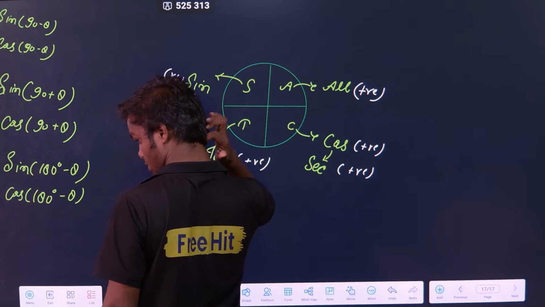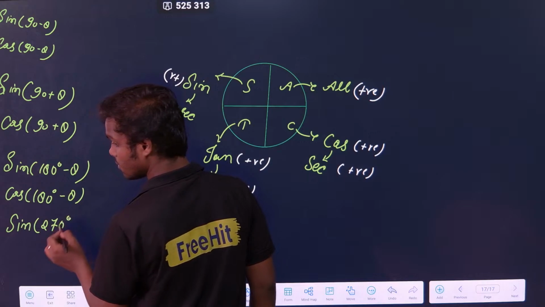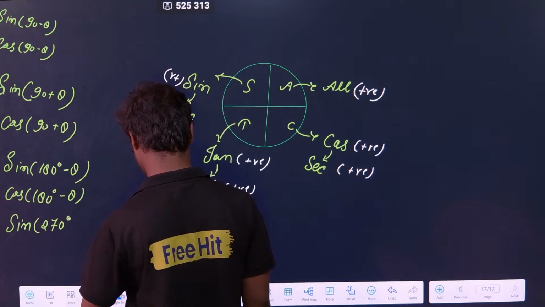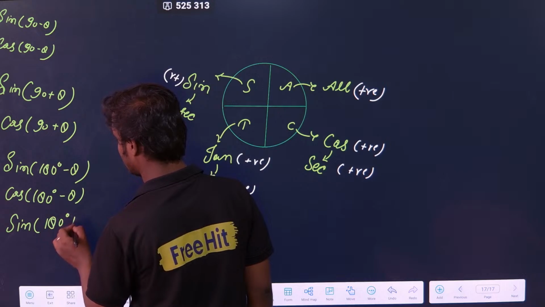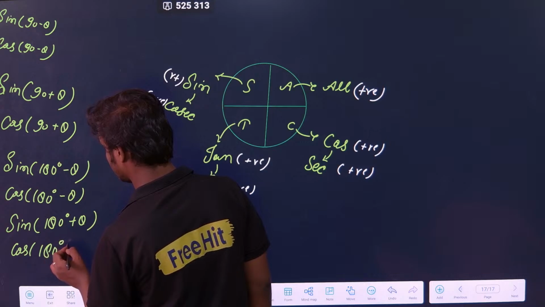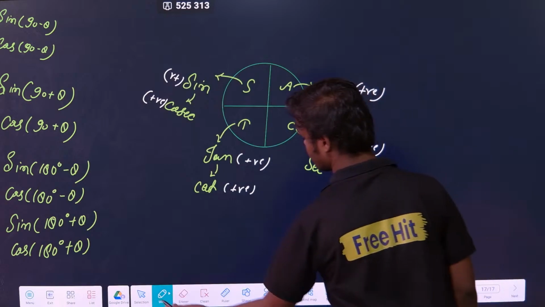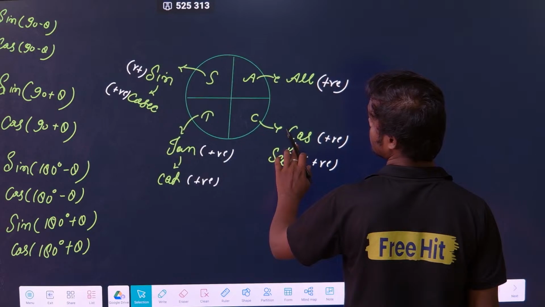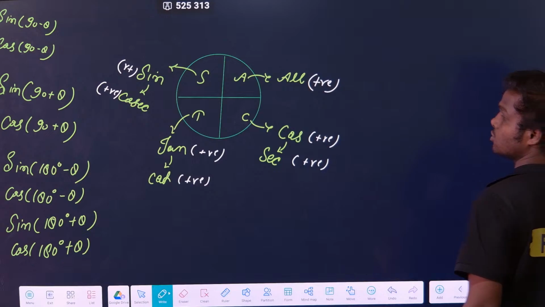Correct? Anything else? Yeah, sin 270, how much? One minute, we can write it as sin 180 plus theta, cos 180 plus theta. Similarly, come to this side.